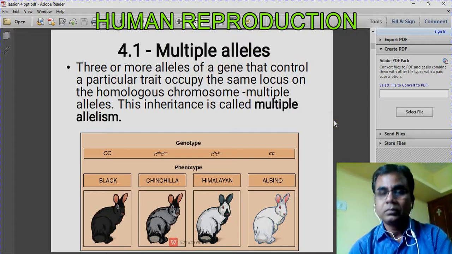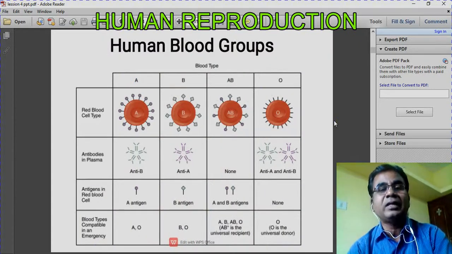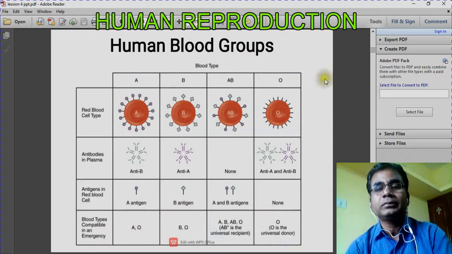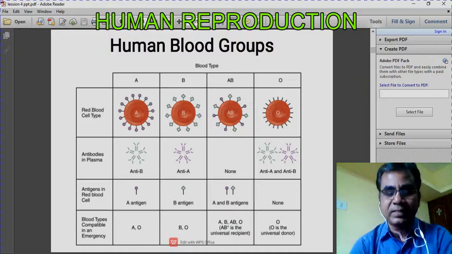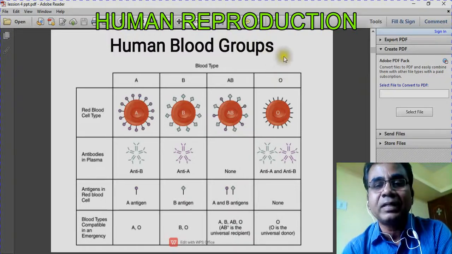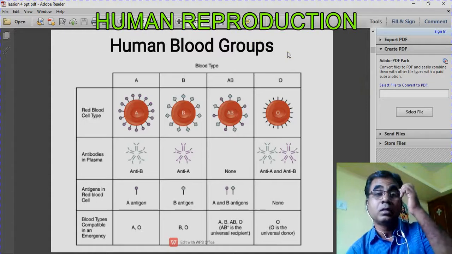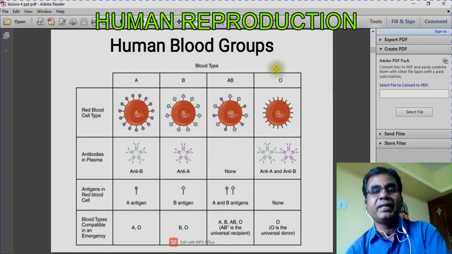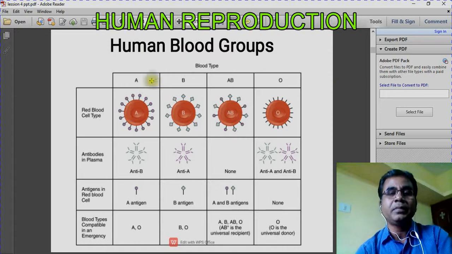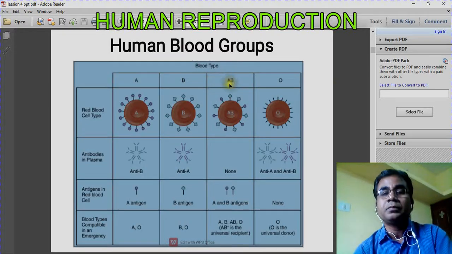Now the typical example for multiple alleles is the human blood group. Human blood group is controlled by three alleles, so that comes under multiple alleles. There are four blood groups in human beings: A blood group, B blood group, AB blood group, and O blood group. So, four types of blood group.